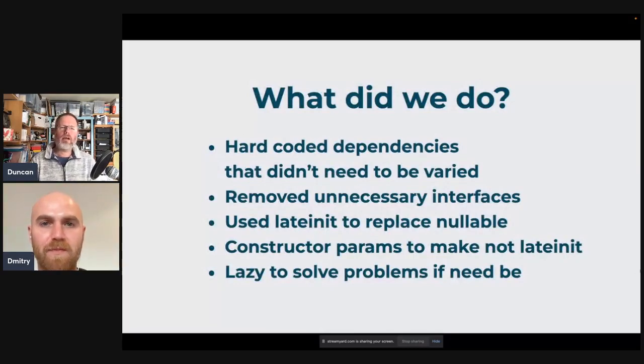Okay, so we found some dependencies that didn't need to be varied at all, right? Sometimes we put in interfaces and dependencies just to prove that we can change them, but we don't need to. And Spring, maybe, I don't know what encourages that, but it makes it easy. But obviously, if we're not going to have autowiring and we're going to wire things up ourselves, we want to make it as simple as possible. So we got rid of those places where things didn't need to be changed. That was good. I think the code became simpler.